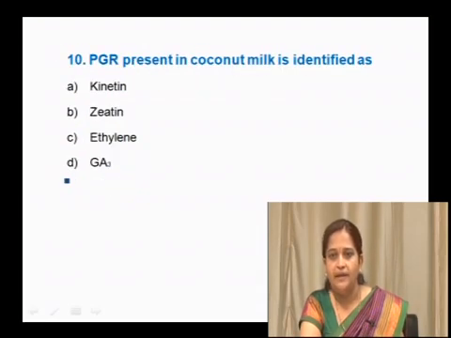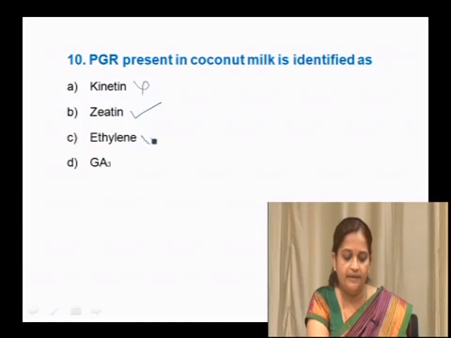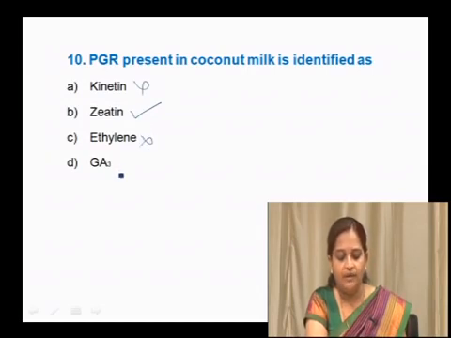The plant growth regulator present in coconut milk is identified as which one? In coconut milk a naturally available plant hormone is present. Whether it is kinetin, zeatin, ethylene or gibberellic acid, the correct option is zeatin. It is not kinetin or ethylene, which is a gaseous hormone, and not gibberellic acid.